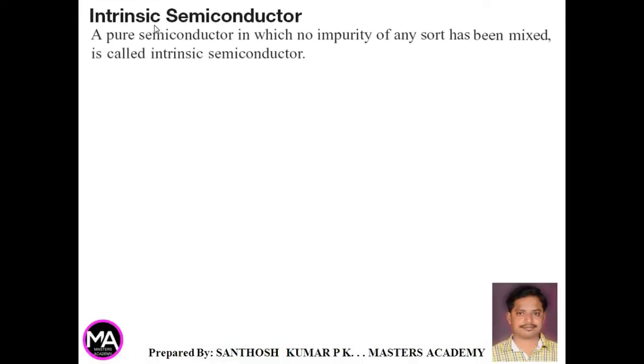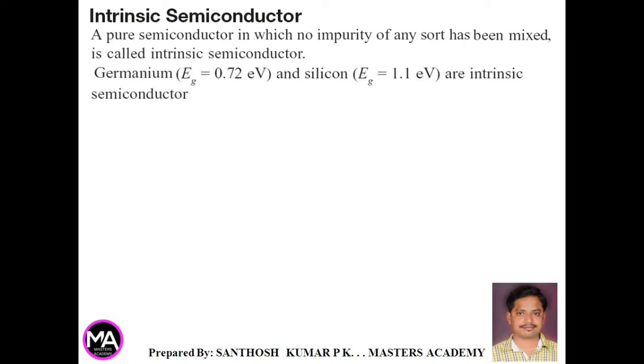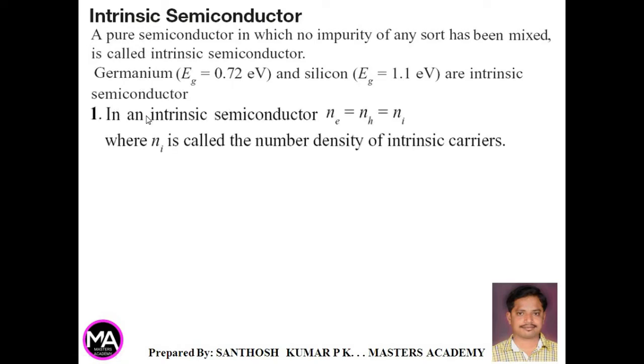Intrinsic semiconductors. We know that a pure semiconductor in which no impurity of any sort has been mixed is called an intrinsic semiconductor. The two intrinsic semiconductors are germanium and silicon. The properties of intrinsic semiconductors: in an intrinsic semiconductor, number of electrons is equal to number of holes, which is known as Ni, where Ni is the number density of intrinsic carriers.